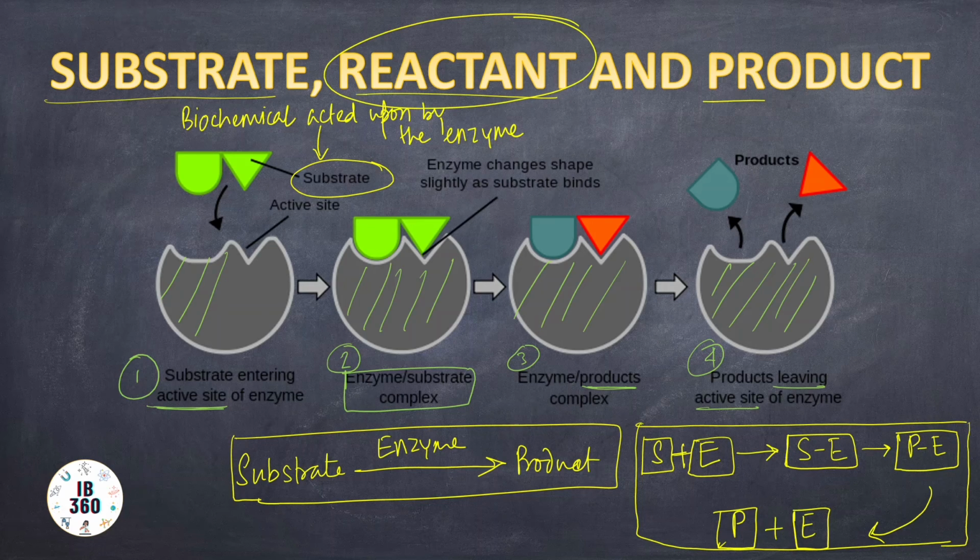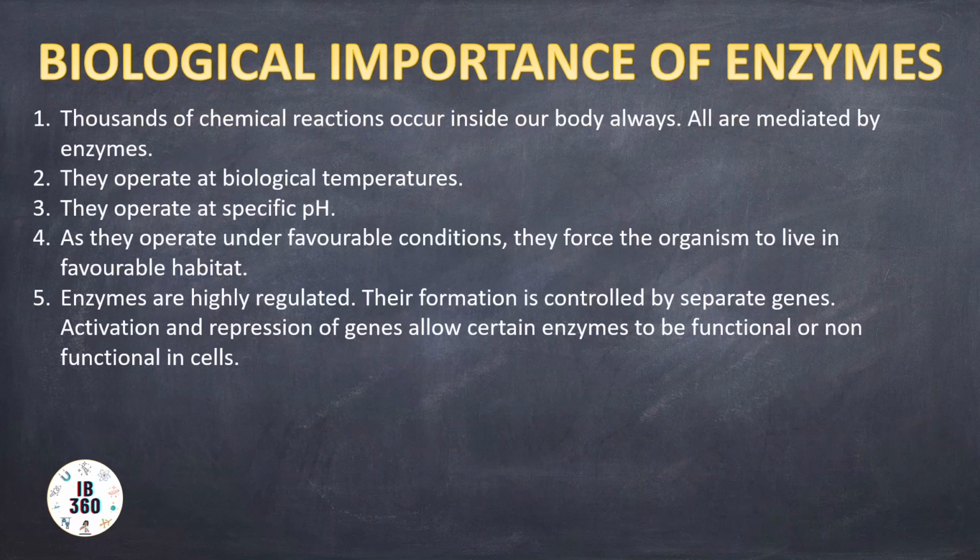Fine. Then biological importance of enzymes. Enzymes are biocatalysts, we had already heard. There are thousands of chemical reactions occurring inside our body always, and all are mediated by enzymes. They operate at biological temperature, for humans 37 degrees Celsius, and the body must maintain this particular temperature. That's why we are not poikilothermic.